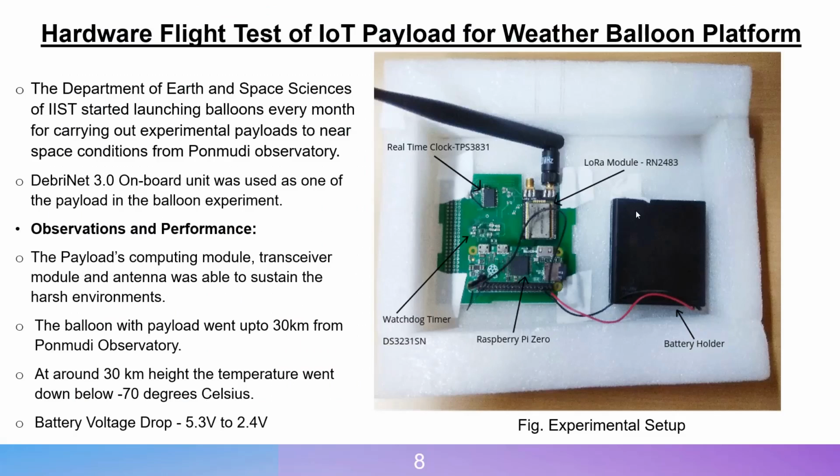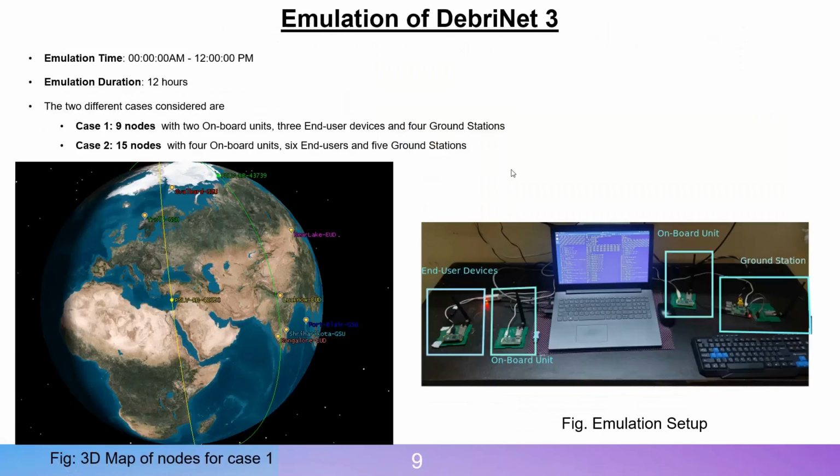After the flight test, the payload's computing module and transceiver module were able to sustain the harsh environment, as the balloon went up to 30 km from Ponmudi Observatory, where the temperature was very low and the pressure was very high. Emulation is performed using 4 developed prototypes for a duration of 12 hours.